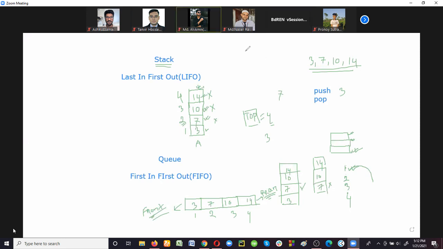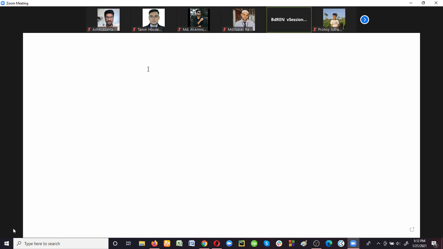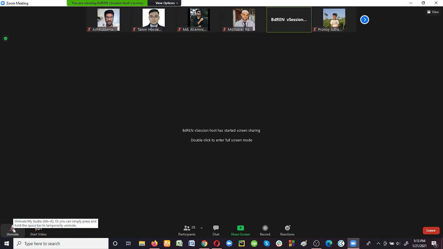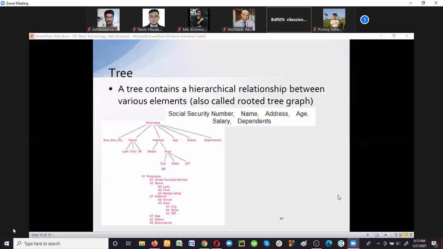Okay, very good. And now we'll discuss the non-linear data structures, that is tree and graph. So I can share a figure. Look at this figure. What is the difference between linear data structure and non-linear data structure? In a linear data structure, the data items should be stored in an orderly manner, right? We have to store them sequentially. But in a non-linear data structure, it's not mandatory that the data items be stored sequentially, right? So a tree is one kind of non-linear data structure where we have to maintain some hierarchical relationship between the data